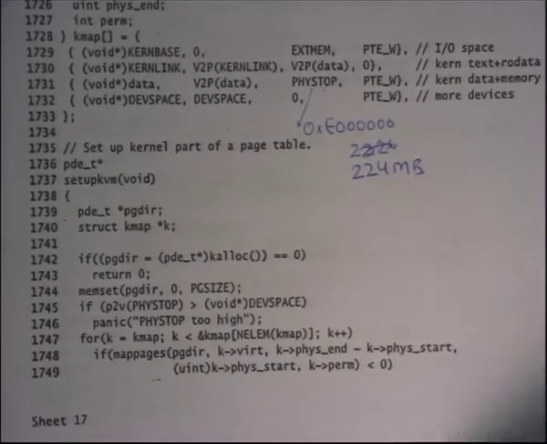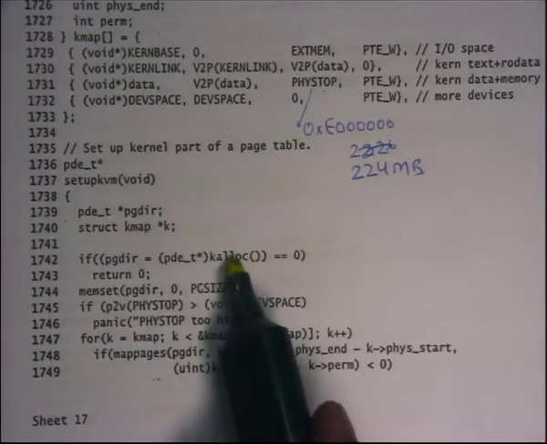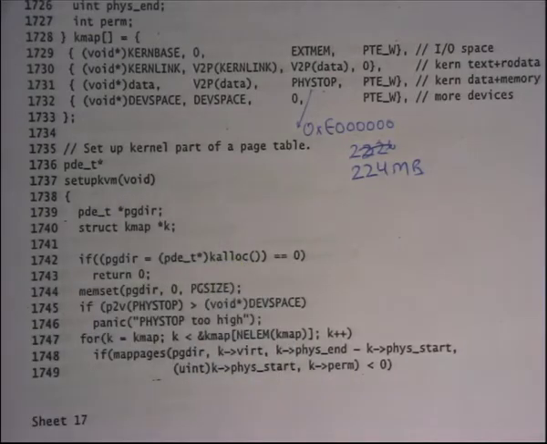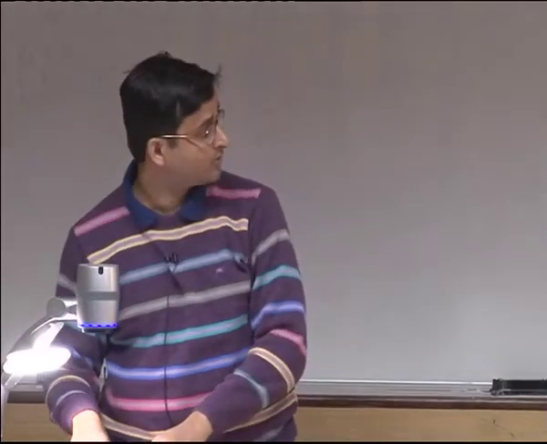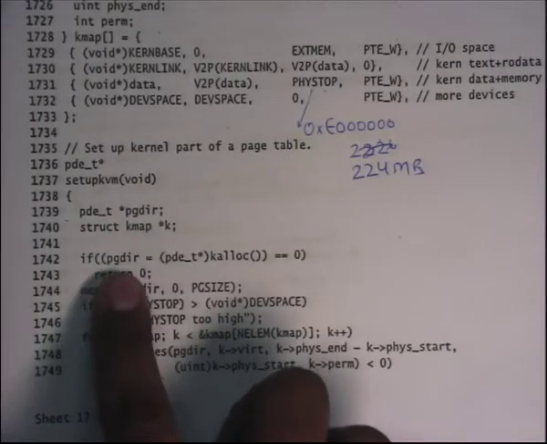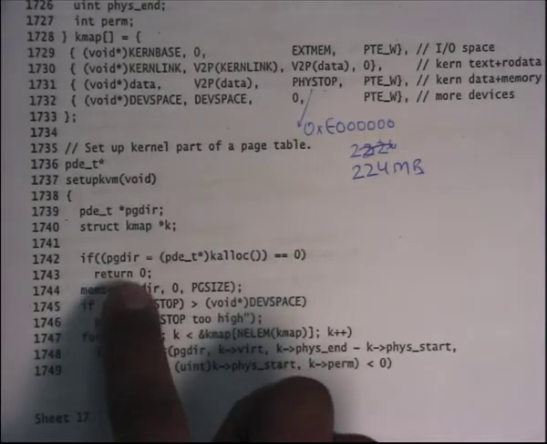Let's look at what happens when you allocate a page directory. So let's look at setupkvm. This is the code for setupkvm. It basically allocates a page of the heap. Recall that kalloc is going to give me a page from between end and P2V 4 MB. The address of the page will be a virtual address. I'm only dealing in virtual addresses at this point.